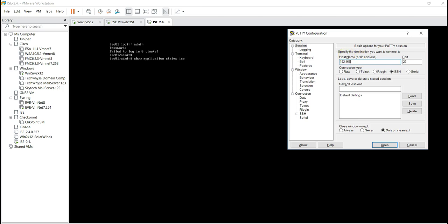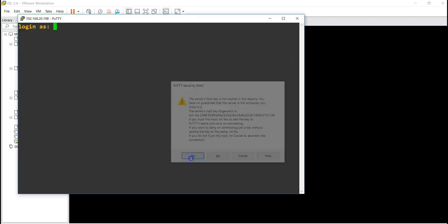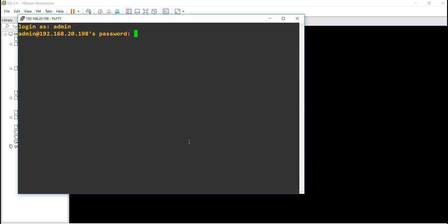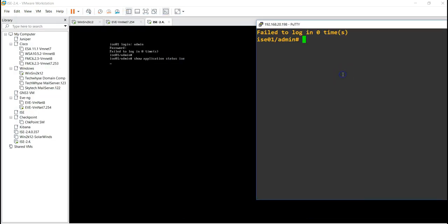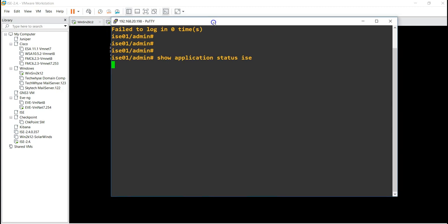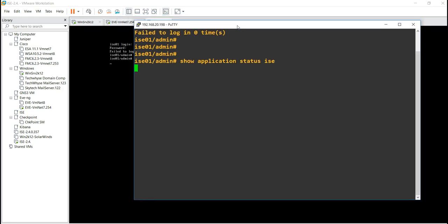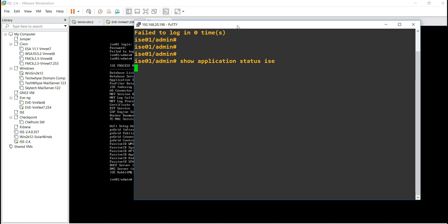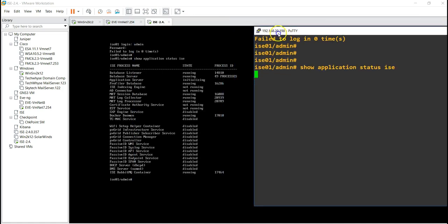So let me use my PuTTY, 192.168.20.198. Yes, admin, password. Okay, sure. Show application status ISE. See what we got. Okay, let's check the VM console.